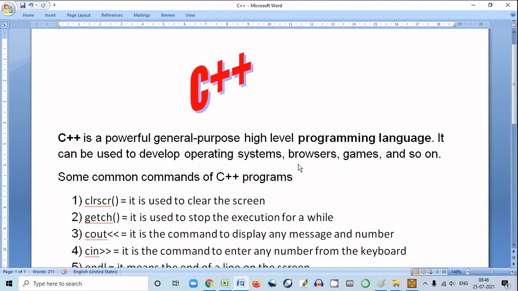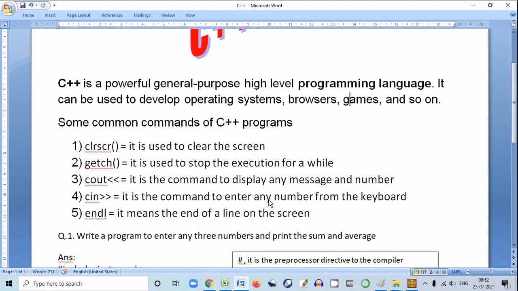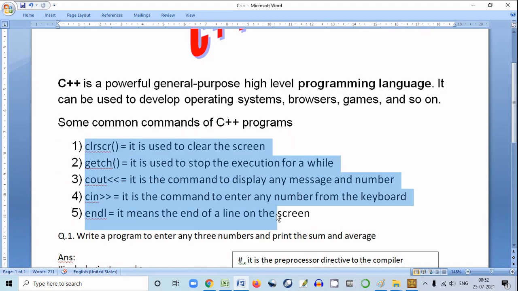If you want to learn a human language, you have to learn the grammar of that language. But if you want to learn any computer programming language, you have to understand the commands of that language.